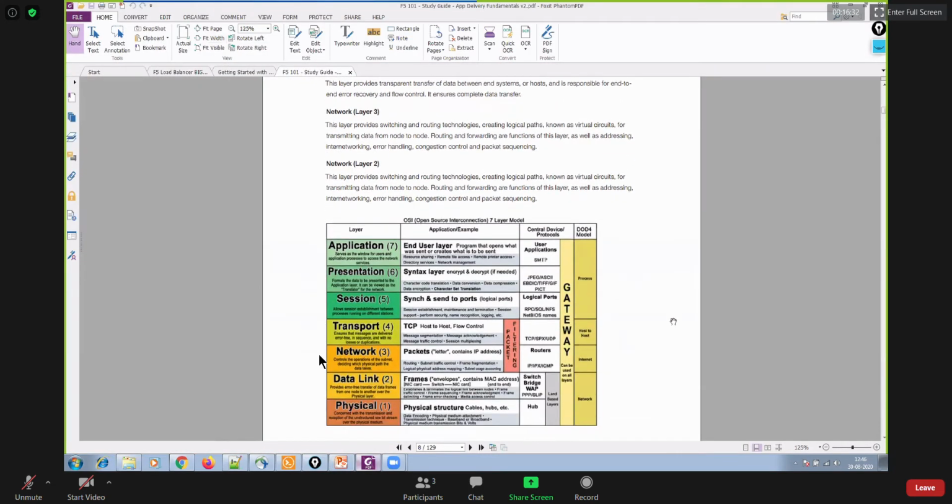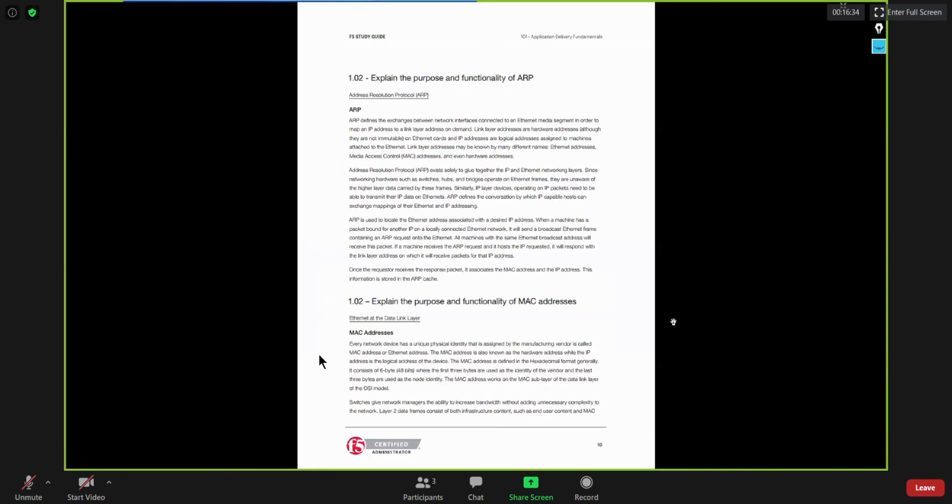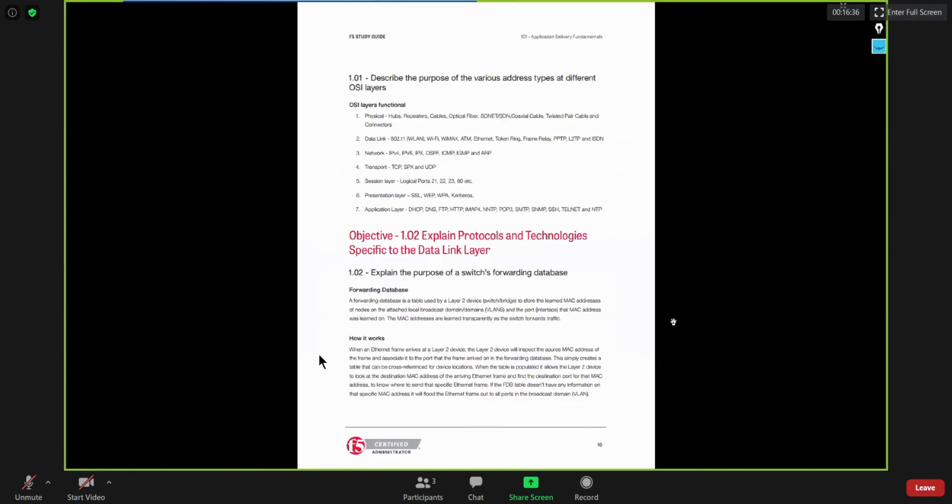So this is what I explained to you. Again, you can look at there, and you can see that they are describing something related to the different layers of the OSI model. At the physical layer, mainly you have hubs, repeaters, cables, optical fiber cables, coaxial cable, twisted pair cable, connectors, like that. All those components come under the physical layer, right, guys?